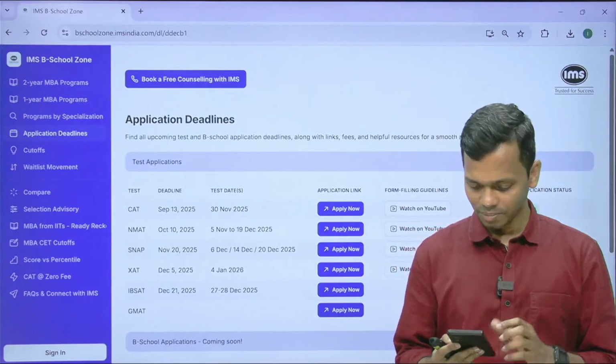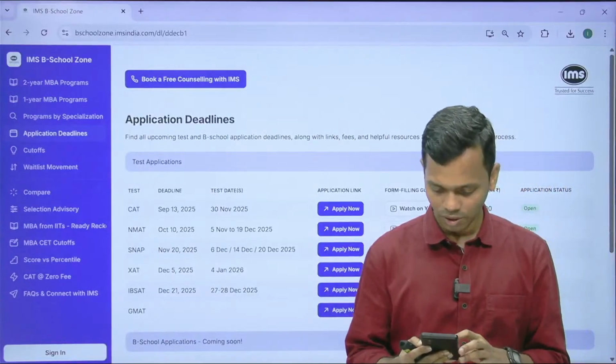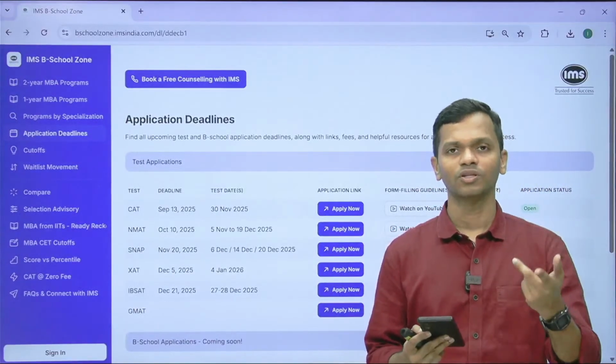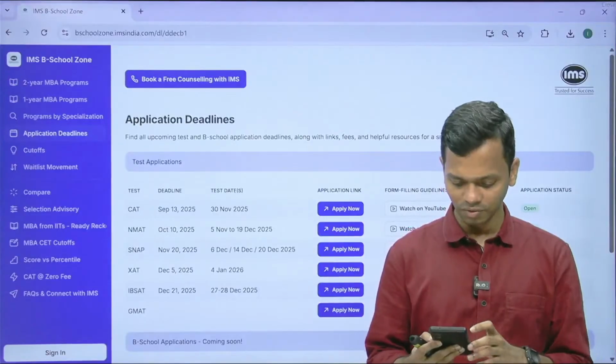If I want to give NMAT a second attempt, should I book again? I booked once already for the first attempt. Yeah, but you can only book for the second attempt, as I mentioned, after you've taken the first attempt.